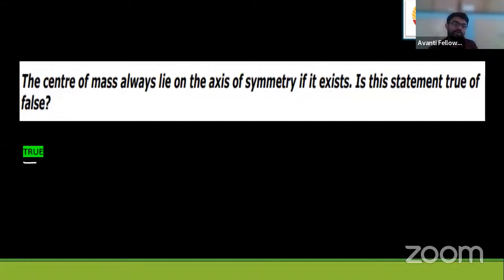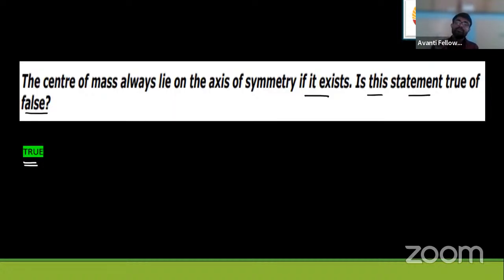See here, I've already given the solution in front of you. The center of mass always lies on the axis of symmetry, if it exists. Is this statement true or false? I have given true, but it can be false also. What do you say, students?